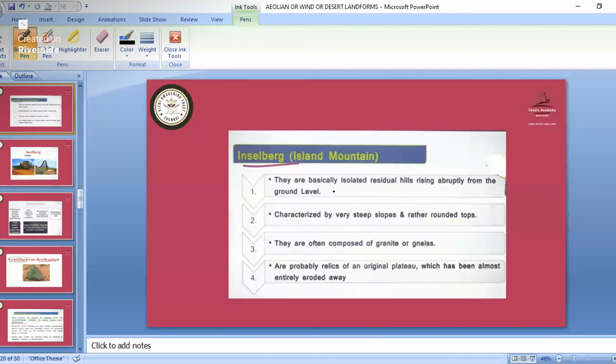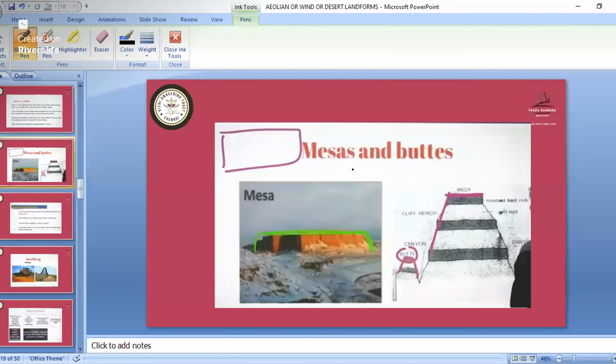They are basically isolated residual hills, residual meaning all those materials have been blown away. So they have steep slopes, and they are known as inselbergs. Then we have the mesas and buttes.